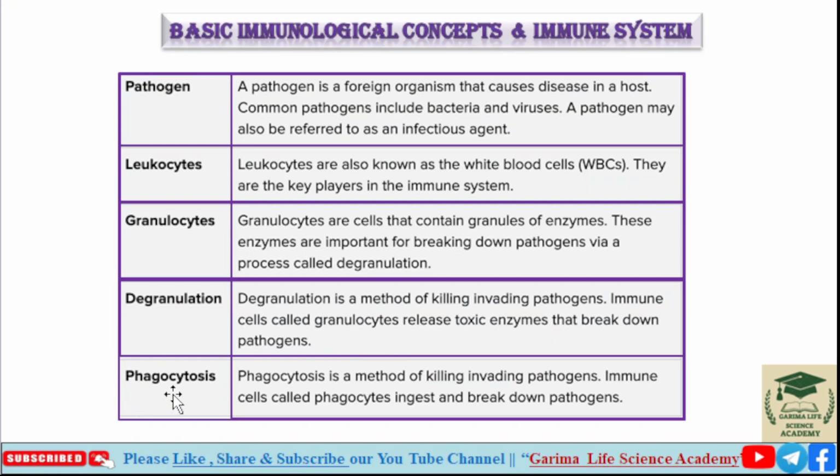Next terminology is phagocytosis. It is a very common and important process in immunology and cell biology. Phagocytosis is a method of killing invading pathogens, the same as degranulation. Immune cells called phagocytes are involved in the phagocytosis process. What do they do? Phagocytes ingest and break down pathogens.